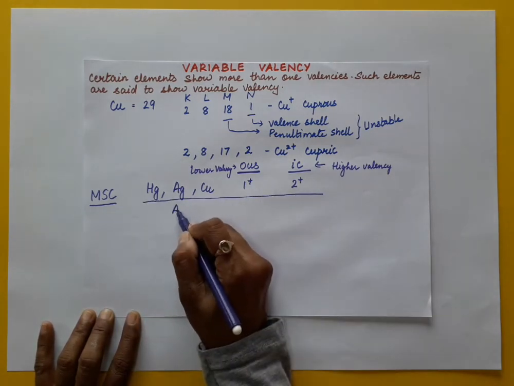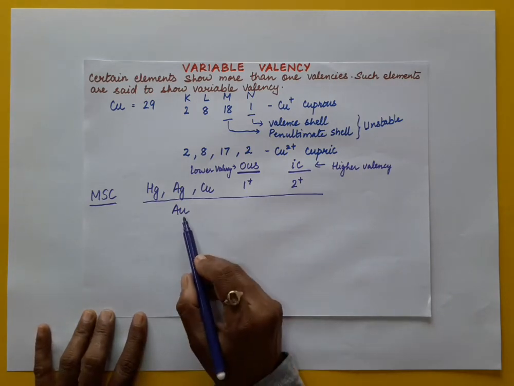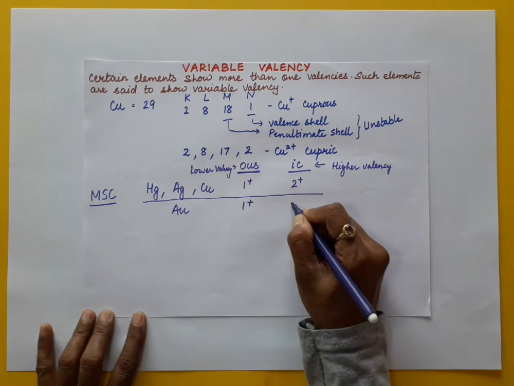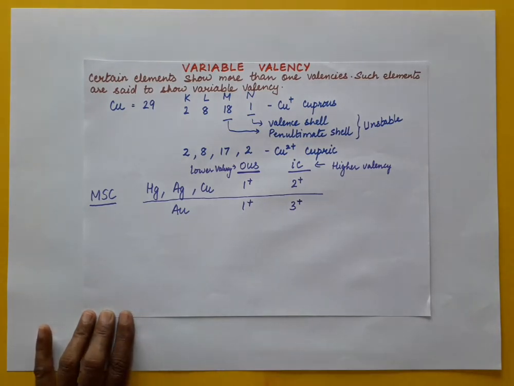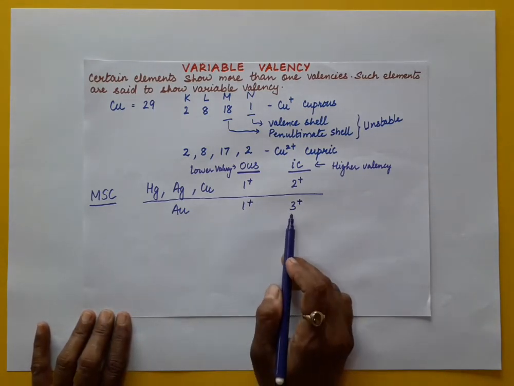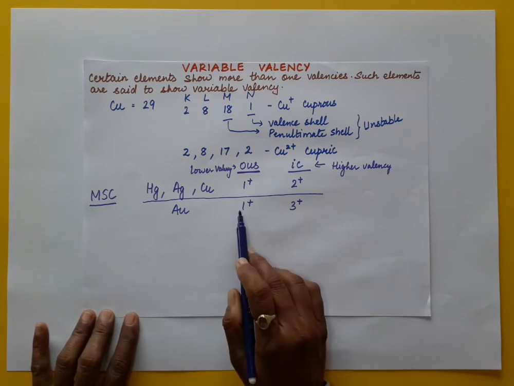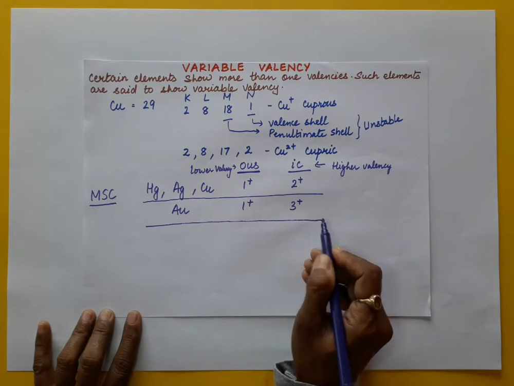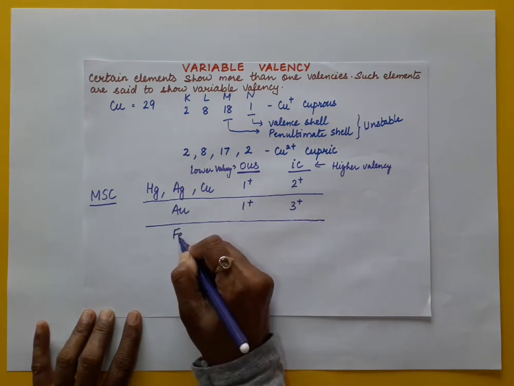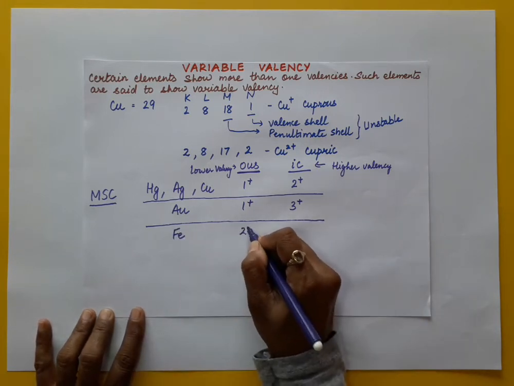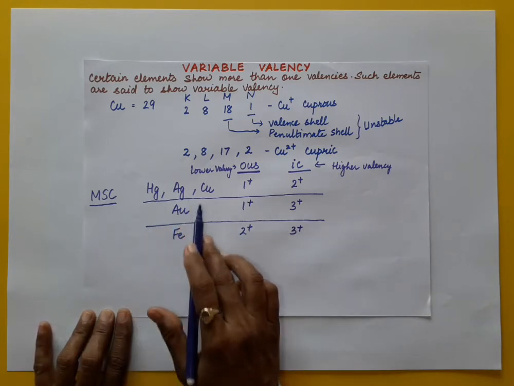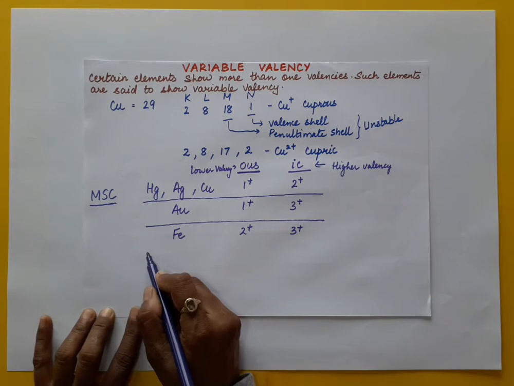Now coming to aurous and auric. AU is gold, and gold's Latin name is aurum. When it is 1 plus, it is aurous. When it is 3 plus, it is auric. So the lower valency is 1 plus and the higher valency is 3 plus, ending with OUS and IC. Now we have iron, Fe, with ferrum as the Latin name. Ferrous is Fe2 plus and ferric is Fe3 plus. So there are 5 elements. Now there are 4 more which we have to remember.